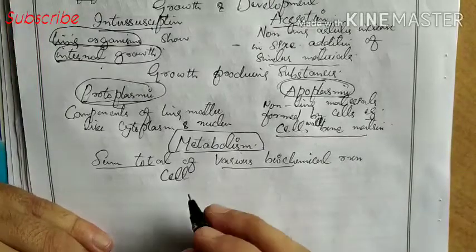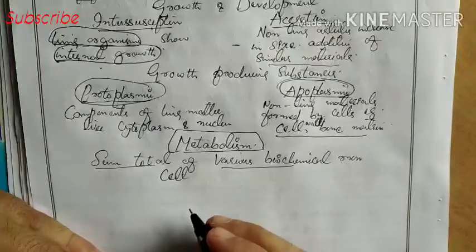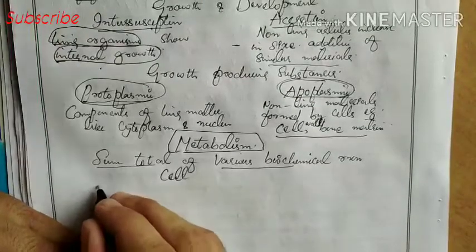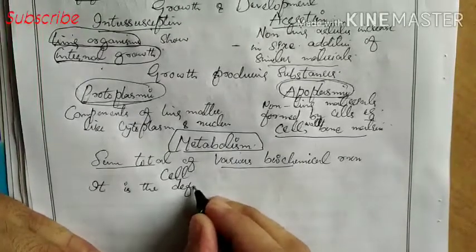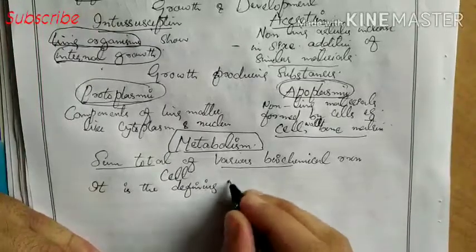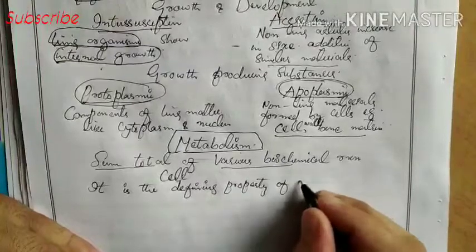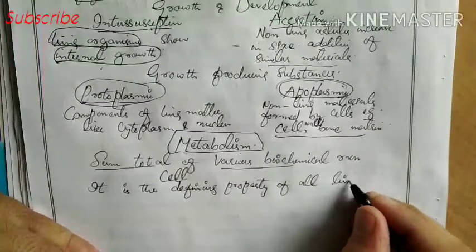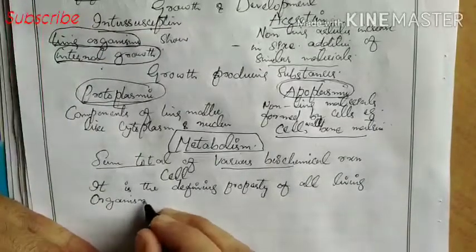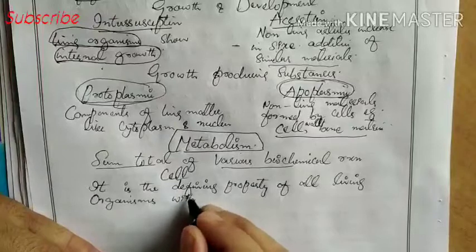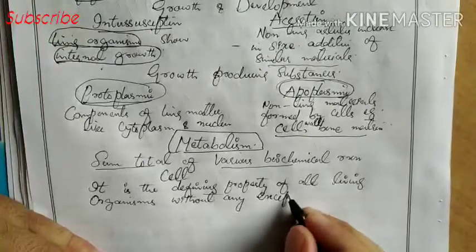Now, one important point I will tell you: this metabolism is the defining property of all living organisms, without any exception.